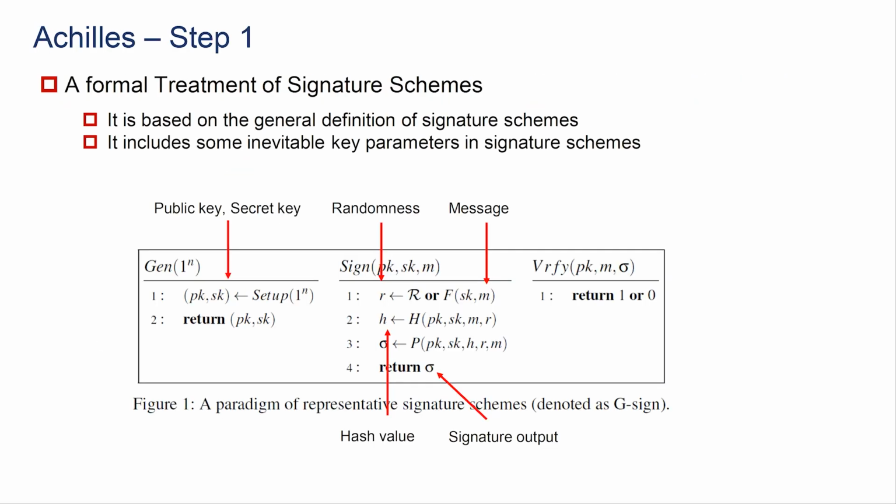So the first step of our framework is based on a general definition of signature schemes, and it is actually a formal treatment of signature schemes. We include some key parameters in signature schemes such as randomness, message, hash value, and public key, secret key. All these key parameters will be considered to be faulted by the attacker.